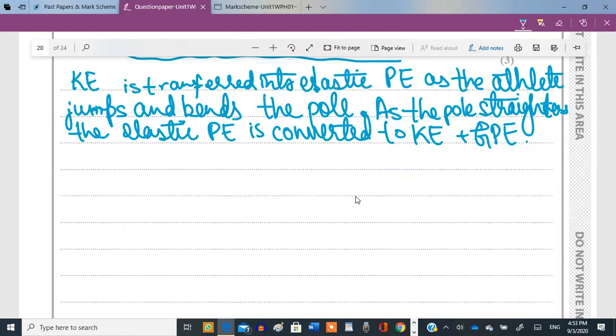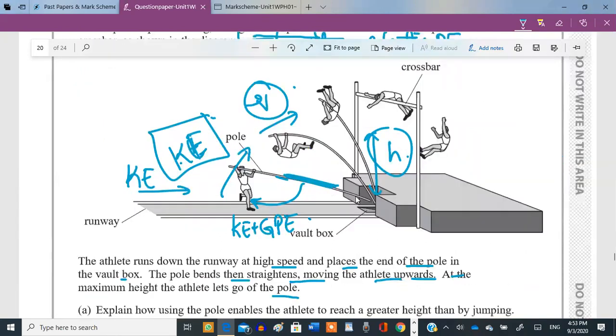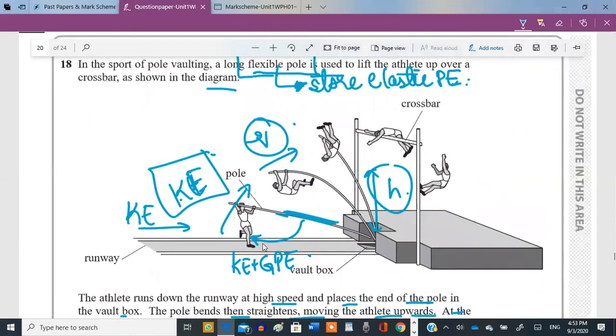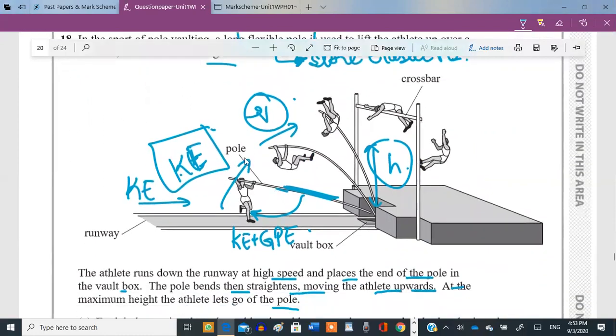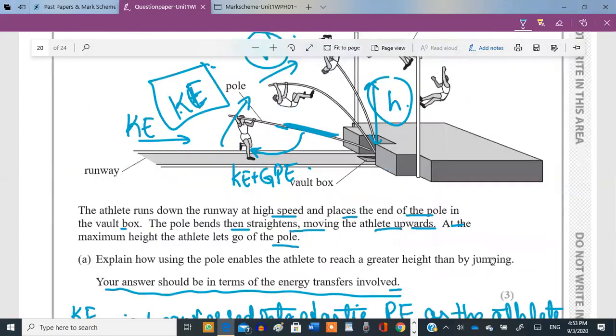Then after this, as this person jumps without the pole, you have to compare it with without the pole as well, right?